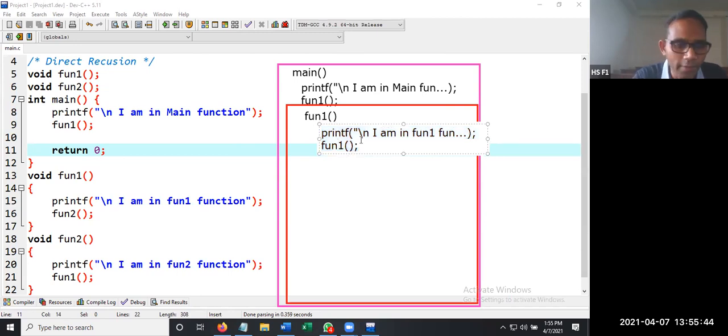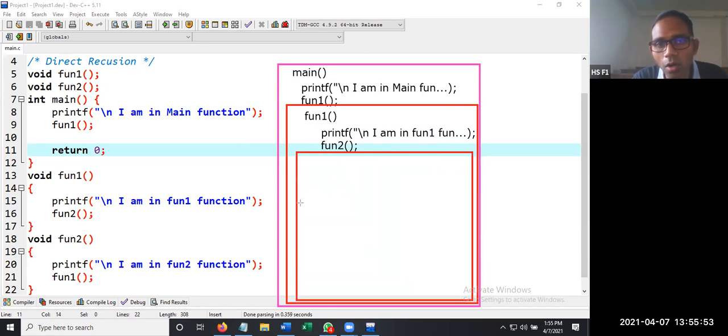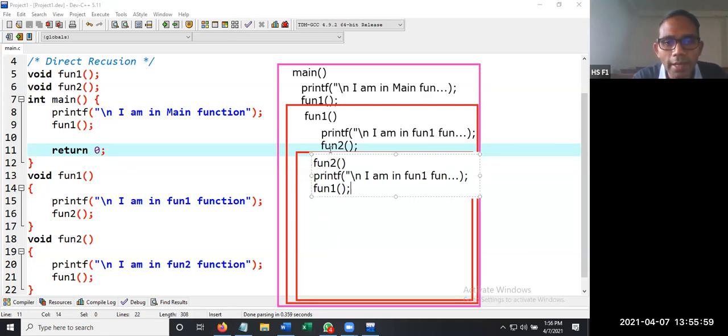Then it has the call to function 2. This memory is not going to be eliminated from the system memory. It has one more function call. The name of this one is function 2, and it has one printf statement.